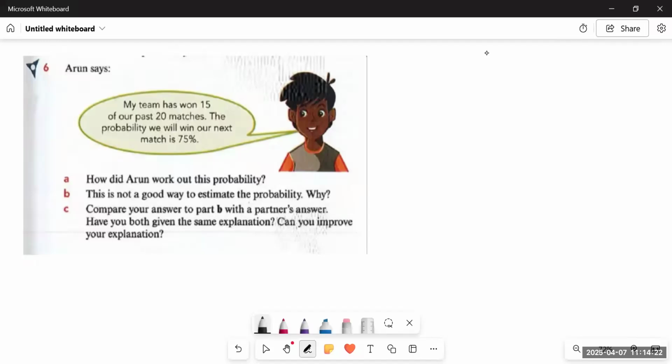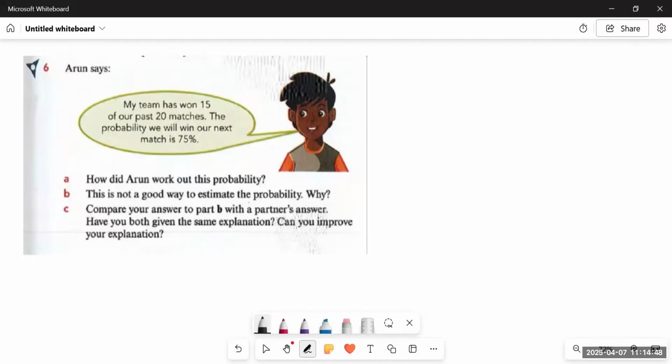Okay. The next question: Arun says, my team has won 15 out of our past 20 matches. That is, he had played 20 matches, out of which he won 15 matches, which is a good number. He's saying the probability we will win our next match is 75%. So how did Arun work out this probability?